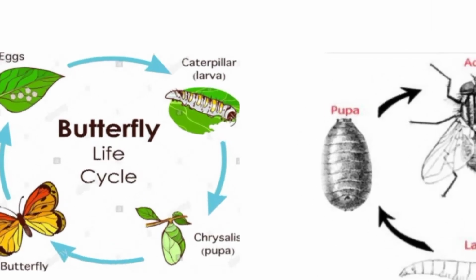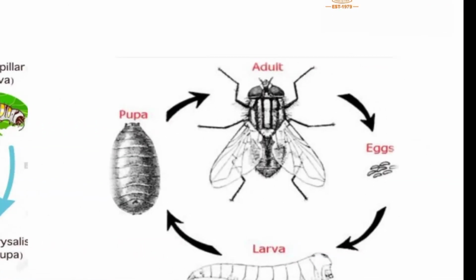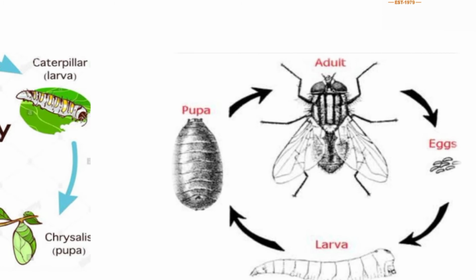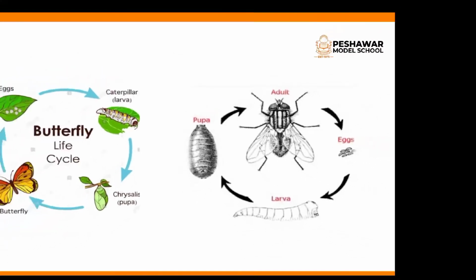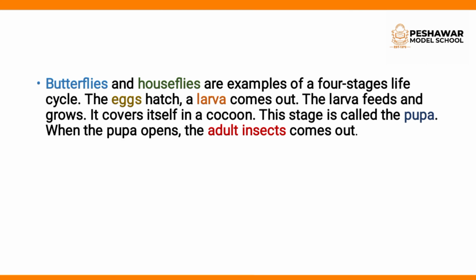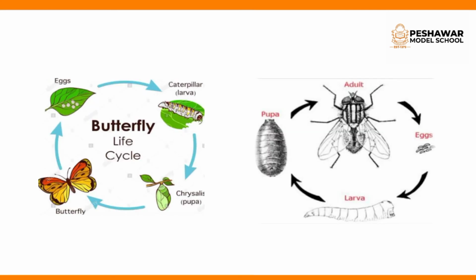So students, this is the life cycle of the butterfly and this one is the life cycle of the housefly, and these are examples of a 4-stage life cycle. The eggs hatch, a larva comes out, the larva feeds and grows, it covers itself in a cocoon. This stage is called the pupa. When the pupa opens, the adult insect comes out. Okay students,